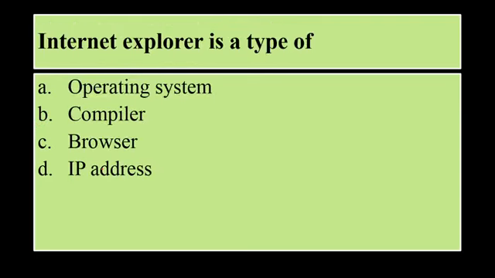Internet Explorer is a type of operating system, compiler, browser or IP address. So Internet Explorer is basically used to explore the internet. So it is basically a browser. Okay, so the option C is the correct answer.